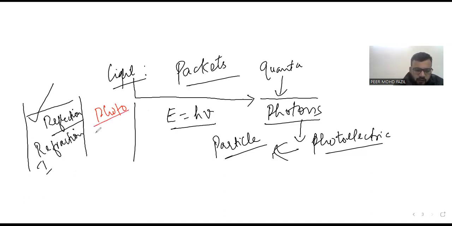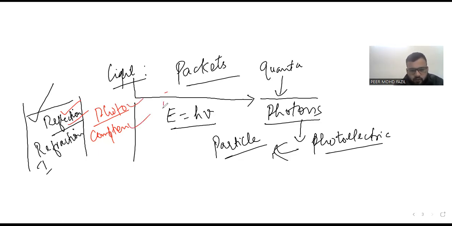Light, while studying again, light causes Compton effect. That also depicts the particle nature. So if light can cause both the phenomena, those encountered by a wave and by a particle, so I can say that light has a dual nature. So this dual nature is to be studied here because we have to deal with the photoelectric emission as well as the photoelectric effect.